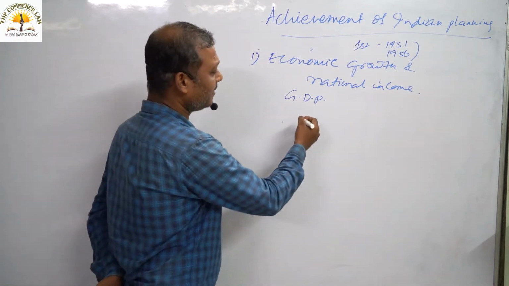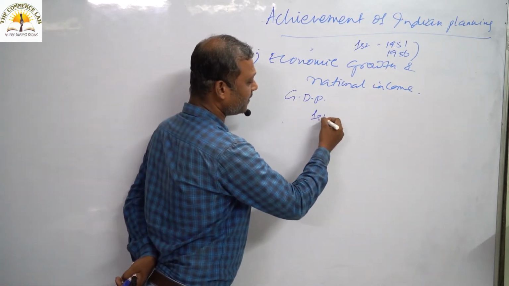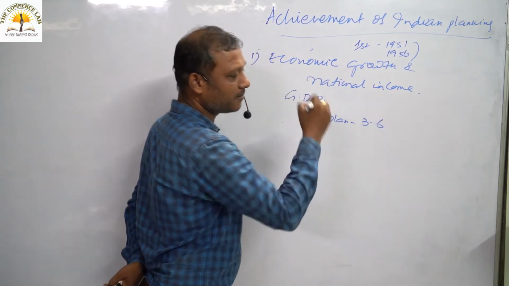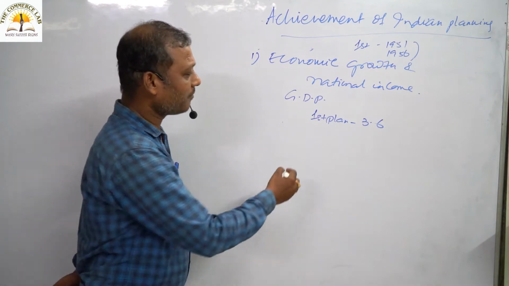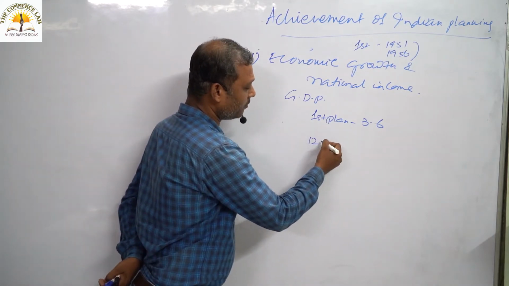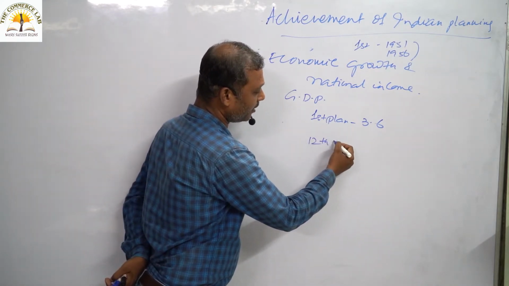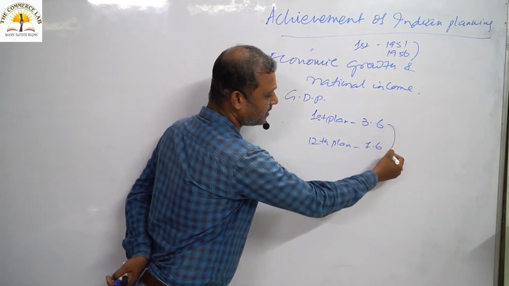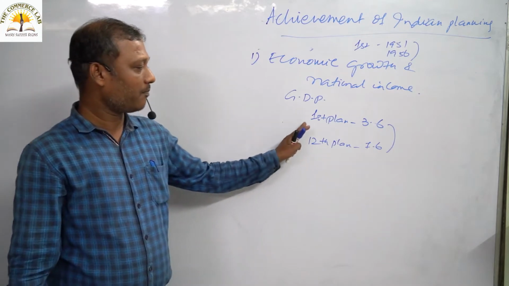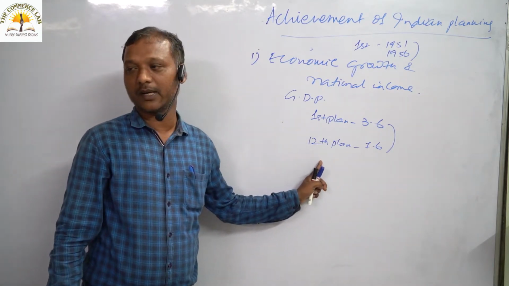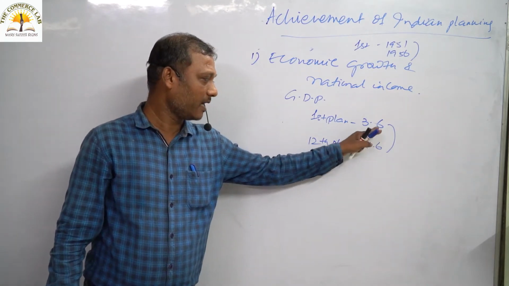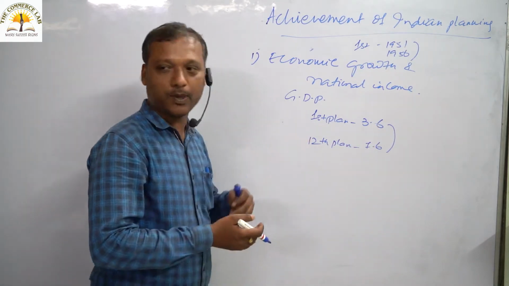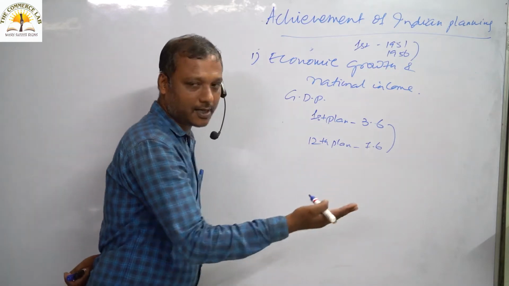So we can say that in the first plan, our growth rate was almost 3.6%, and we have completed our 12th plan and the growth rate remains 7.6%. Starting from the first plan to the 12th plan, our growth rate went from 3.6% to 7.6%. But after the 12th plan, now we will talk about the latest growth rate.